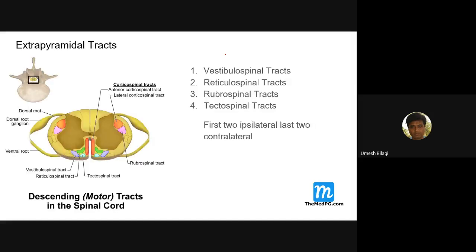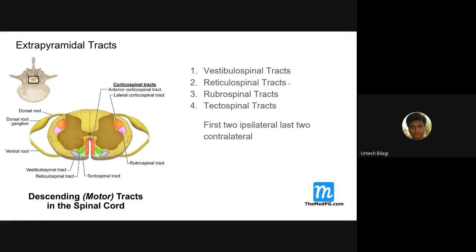Now, what are those extrapyramidal tracts? There are four, namely vestibulospinal tracts, reticulospinal tracts, rubrospinal tracts, and tectospinal tracts. These two descend ipsilaterally, and these two cross to the opposite side. You should know that.